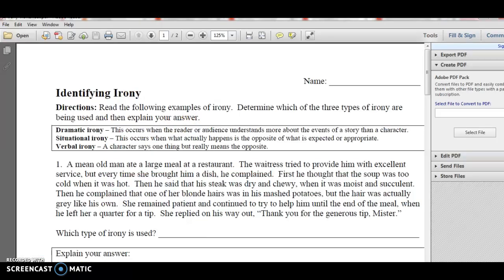Now we'll go to the last type, which is dramatic irony. Dramatic irony is usually found in movies or books because as a reader or as a person watching a movie, I know things that the character does not know. For example, if I'm watching a horror movie, I know that there's a ghost hiding in that room while the main character or the hero is singing in the kitchen. So we expect that the hero will be killed, but the hero is happy singing. So this is the dramatic irony. Also, we'll see an example to understand it more.